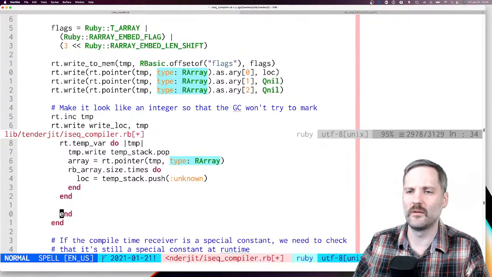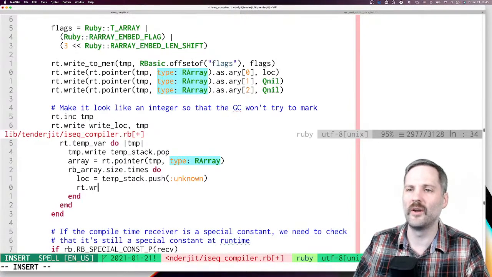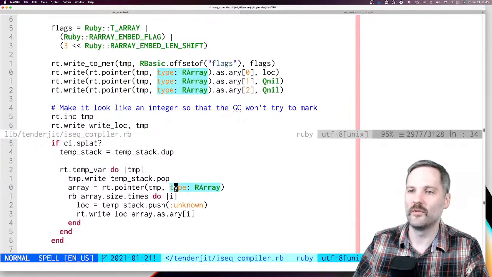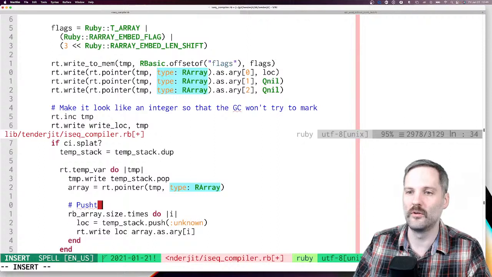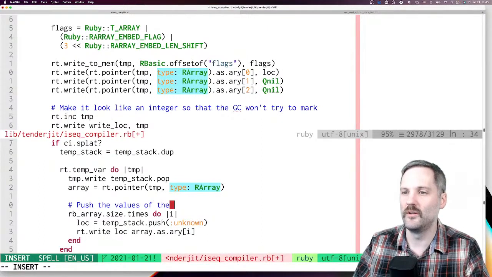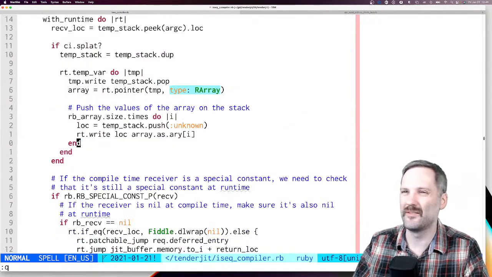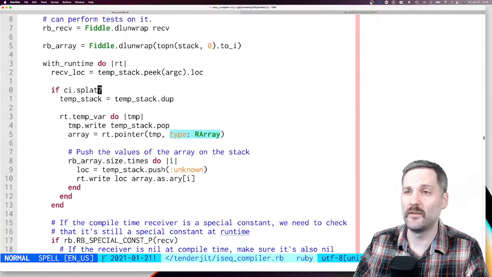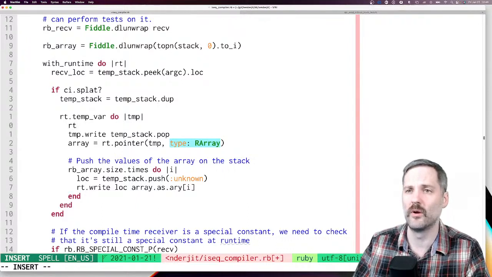So we'll say rt.write location, array.as.array I. Okay, so here we'll say push the values of the array on the stack. I think that'll work. Let's do another breakpoint here and walk through it and make sure it actually did what we wanted.